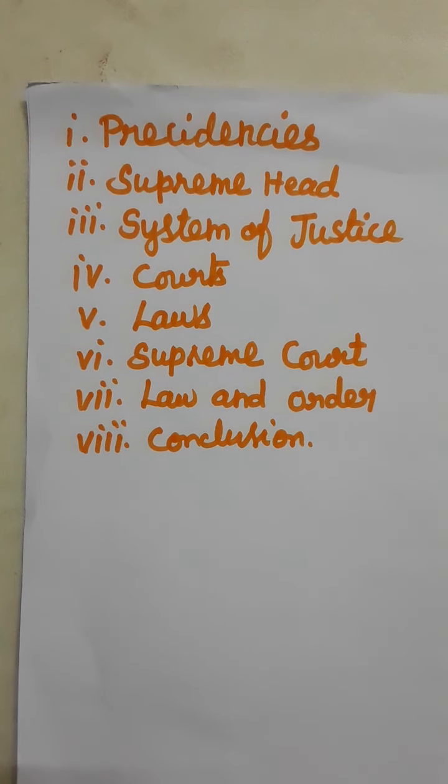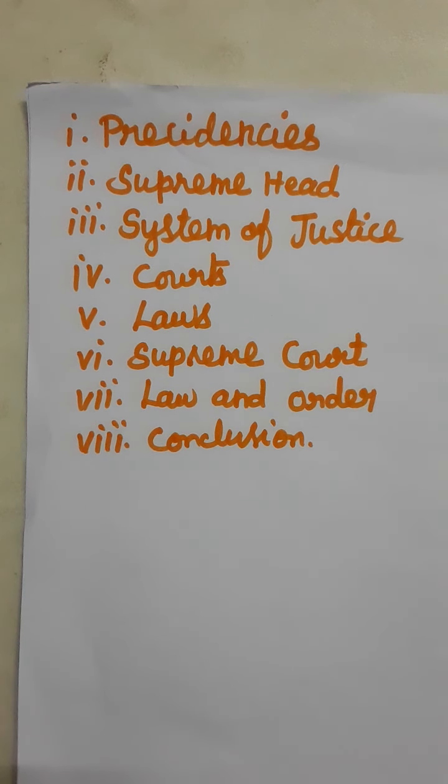These are the topics for 5 marks: Presidencies, Supreme Head, System of Justice, Courts, Laws, Supreme Court, Law and Order. Then the conclusion. These are the 7 parts. Okay, shall I read? Describe the administration of Warren Hastings. Now we are going to see the administration method of Warren Hastings.